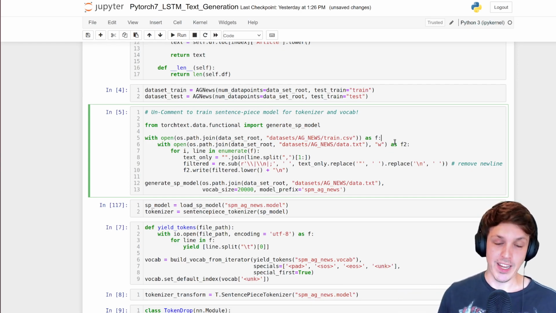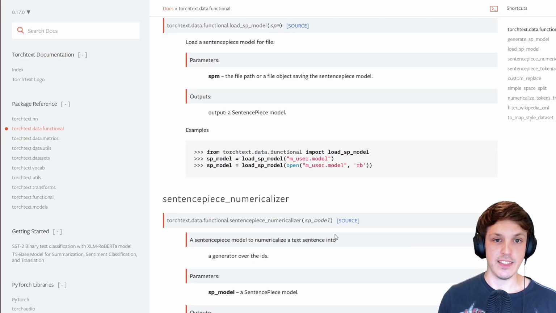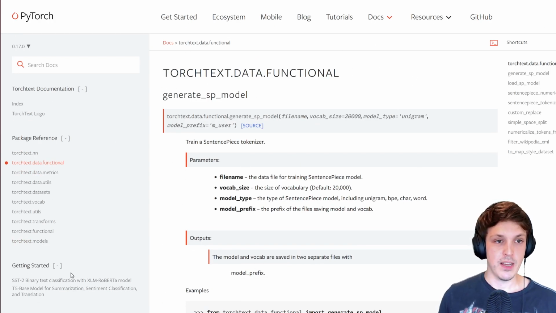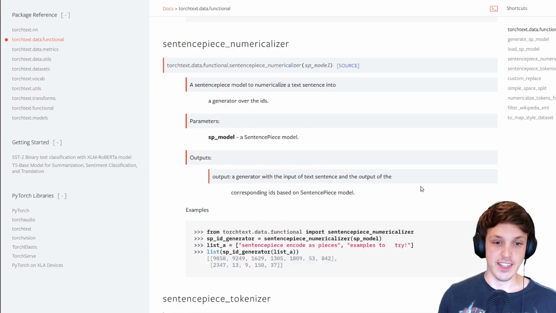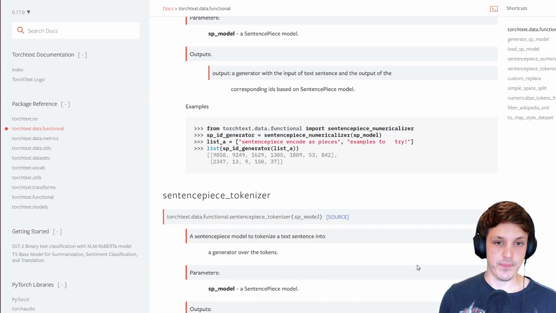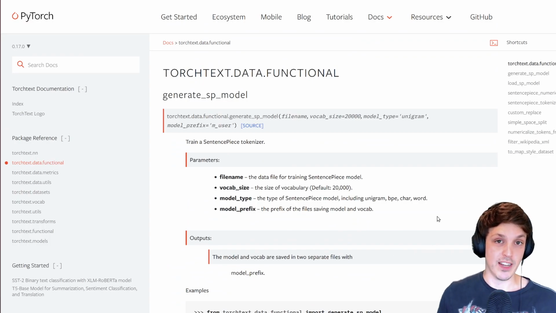Instead, we're going to train a SentencePiece tokenizer. PyTorch actually has a functionality to train a SentencePiece tokenizer model. It is in the text data functional part of PyTorch, and a lot of this is actually just around the SentencePiece model. Basically, it is going to train a model to segment our entire dataset with the least number of tokens possible, and we actually provide the size of the vocab we want.